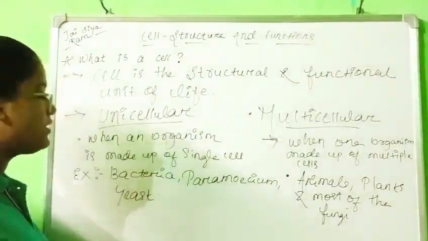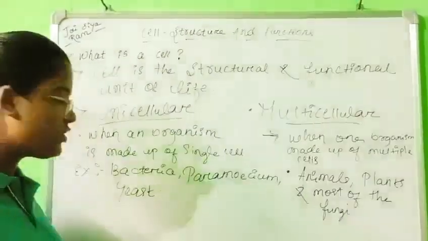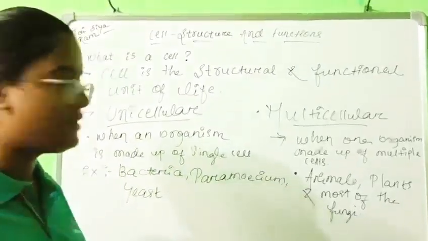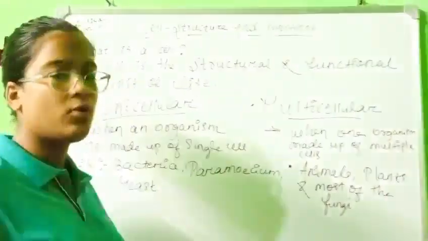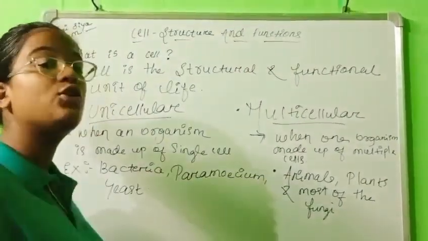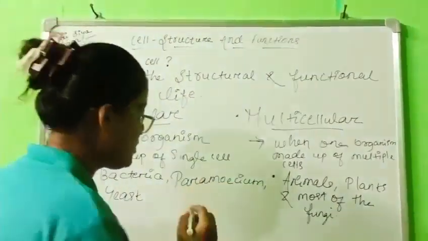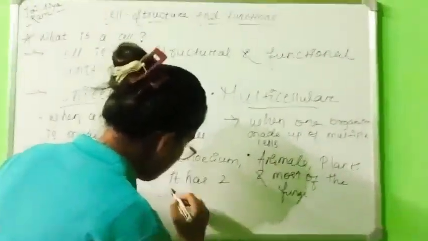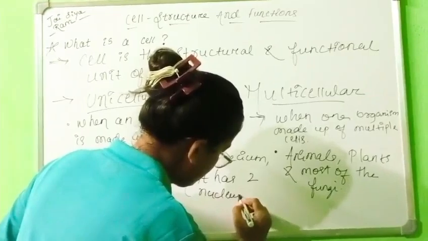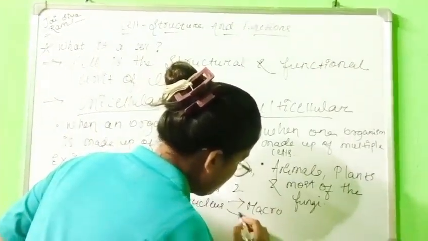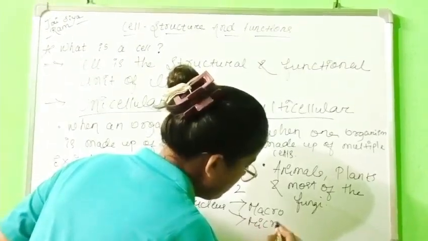Some examples are bacteria, paramecium, and yeast. So bacteria, all the bacteria are made up of single cells. And paramecium is a protozoa, which is also made up of single cell, and it has two nucleus. Mark the point, it is the most important point, that it has two nucleus. One macro and two micro.